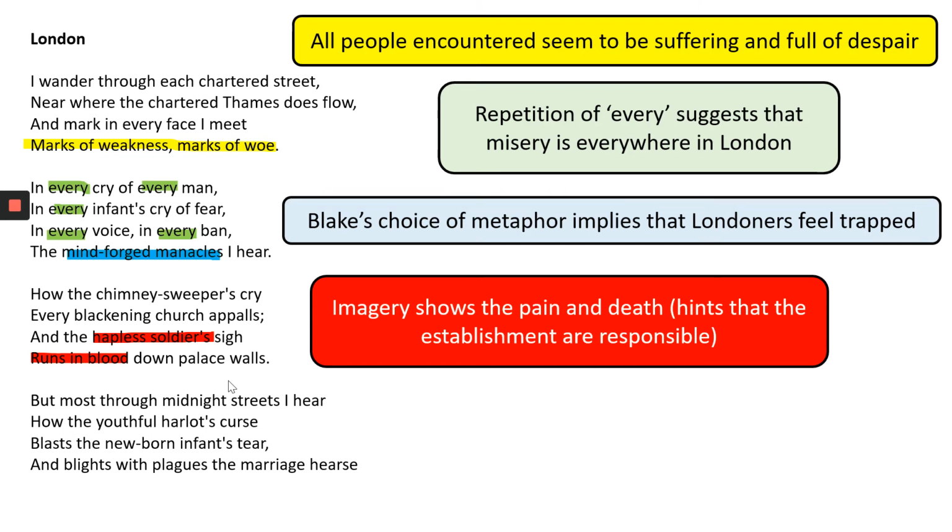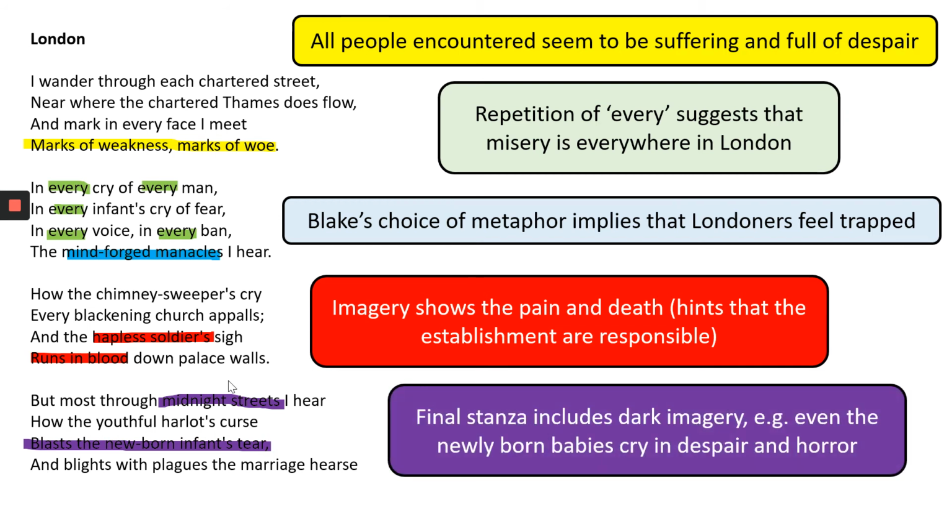And perhaps that ties in with Blake's own views I mentioned earlier of wanting a better society for those who lived during this time. The final verse then, we've got references to midnight streets and the newborn infant's tear.